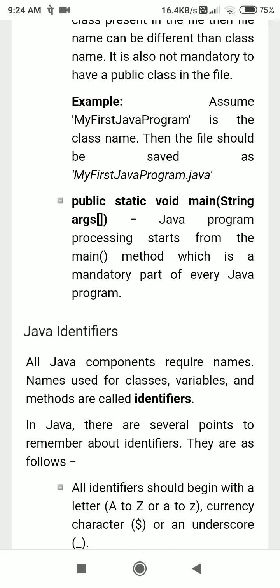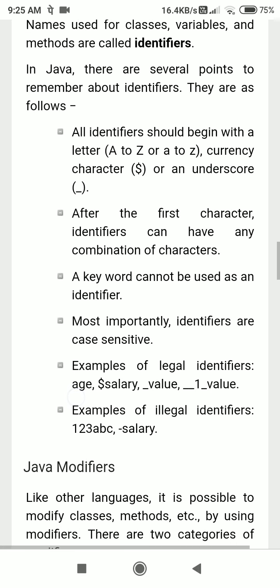Okay, main is a static method. Okay, we'll see it afterwards.